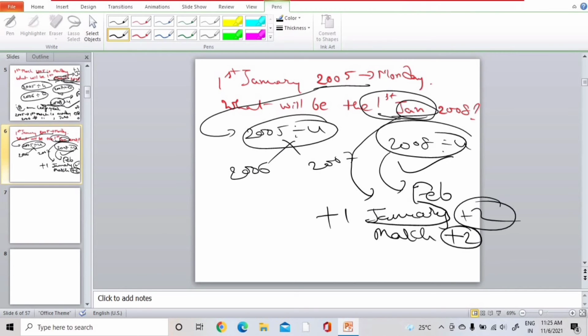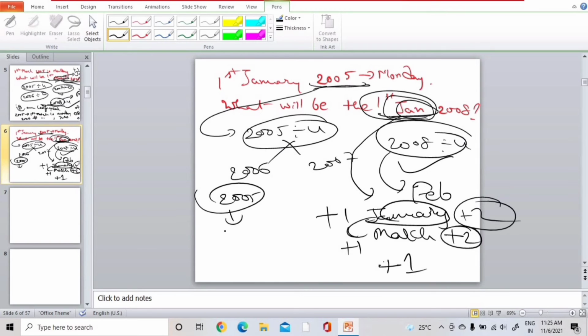Here they have mentioned only January, so we need to add only 1, because in February we are going to get 1 extra day, not in January month. Okay? 2005, 1st January is Monday. 2006, it's Tuesday. 2007, it's Wednesday. 2008, it's Thursday.